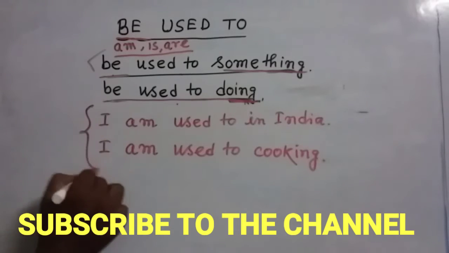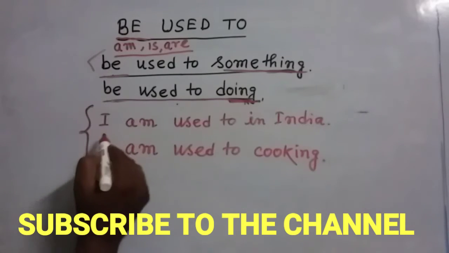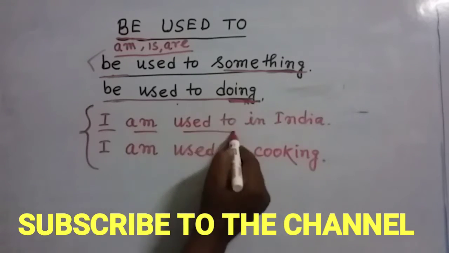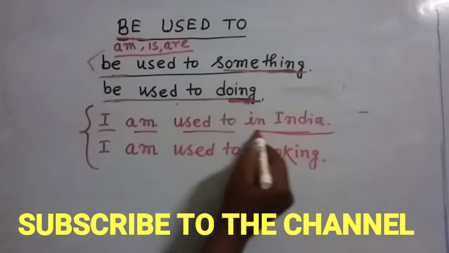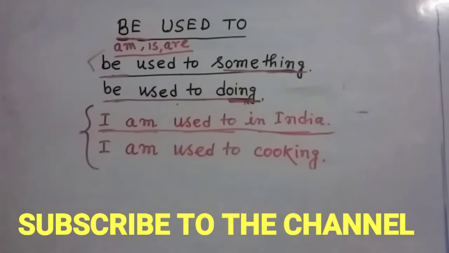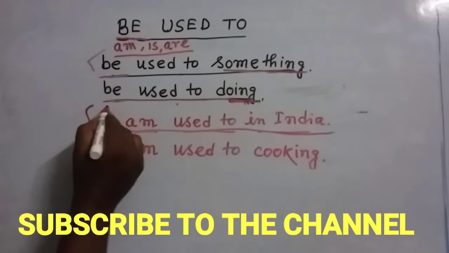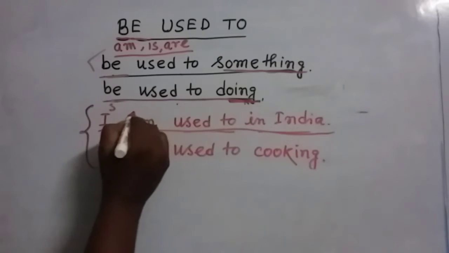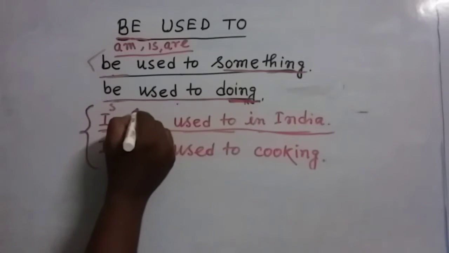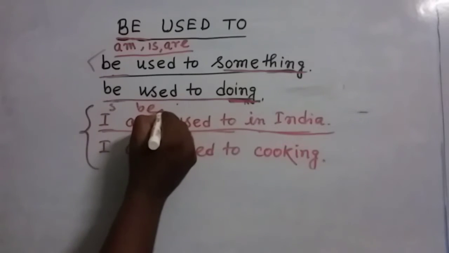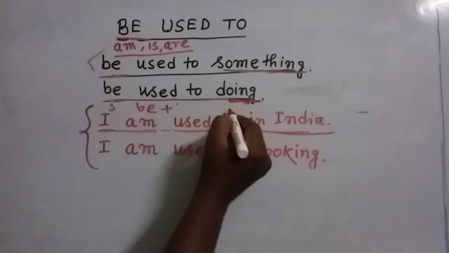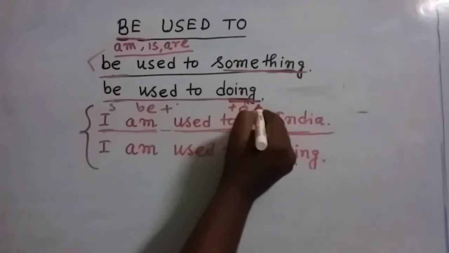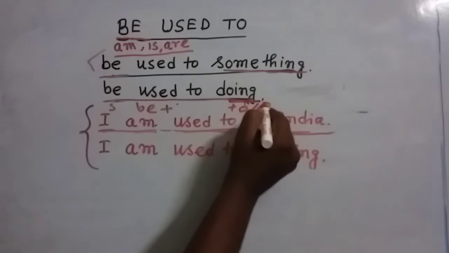Here I have written two sentences. Let's look at these sentences. I am used to India. Look at this sentence. This is the subject. Then am used to: am is the be verb, then used to, then the object, or you can say this is the noun.